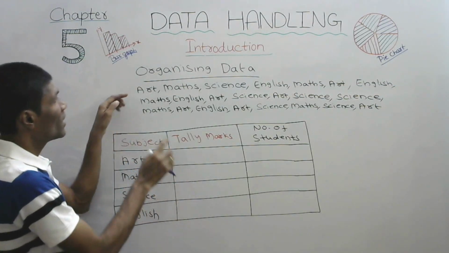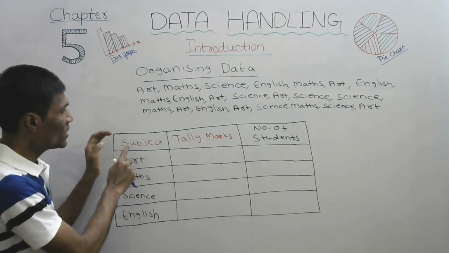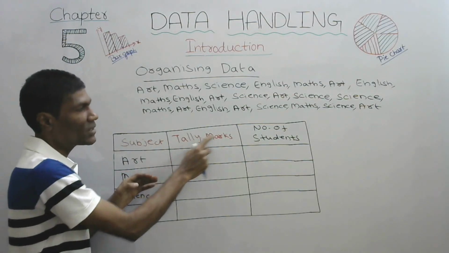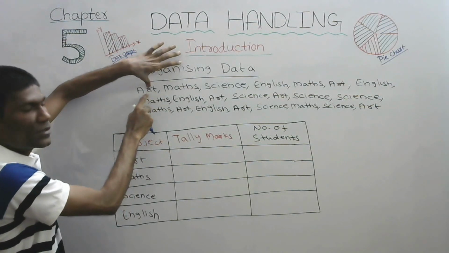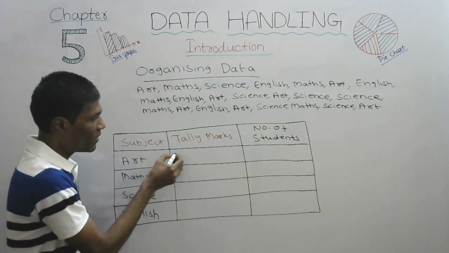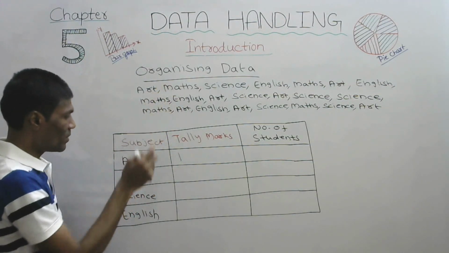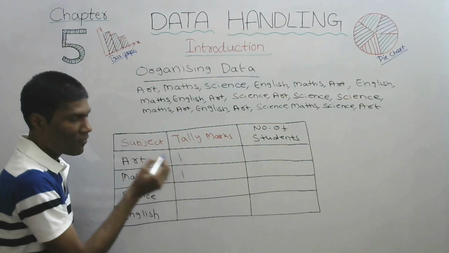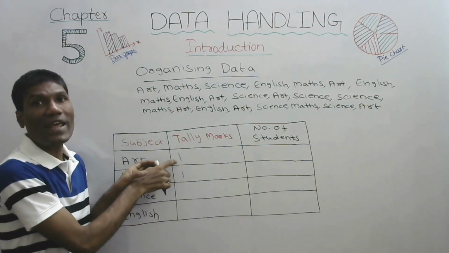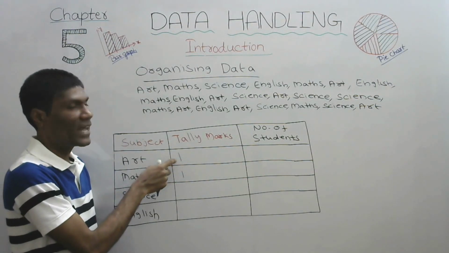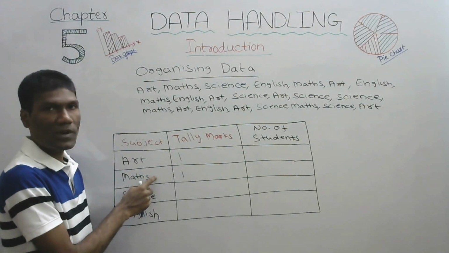Now, this we will arrange in tabular form. We will take subjects, tally marks, and the number of students. See, first art is there. So for art, we will give one line like this. Then next mathematics, maths, so we will give one line for maths like this. This line is called a tally or tally marks. One tally mark is given for art, one for maths.